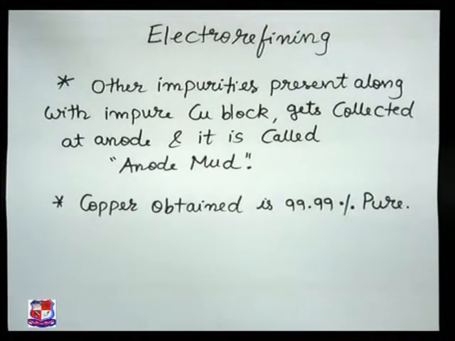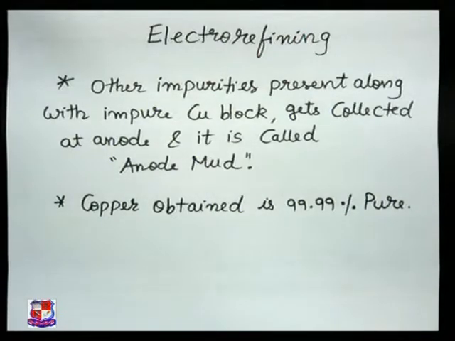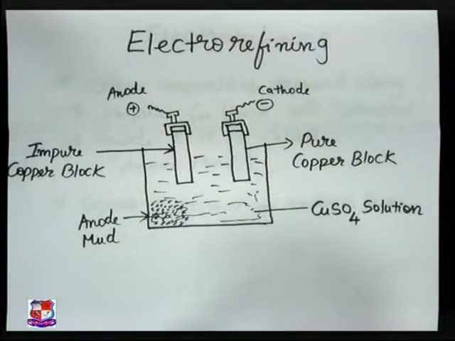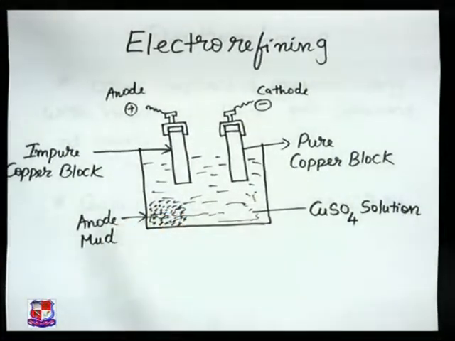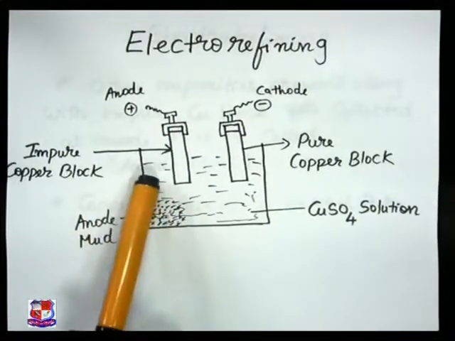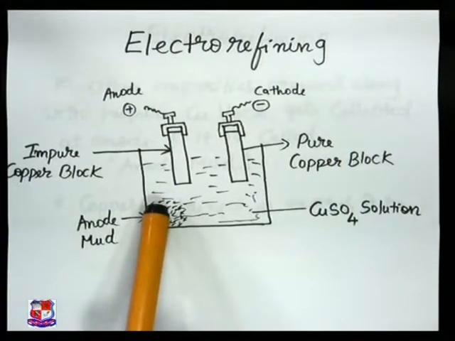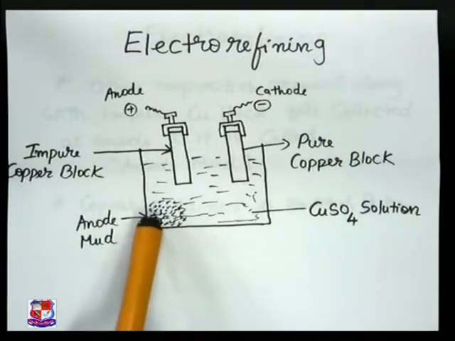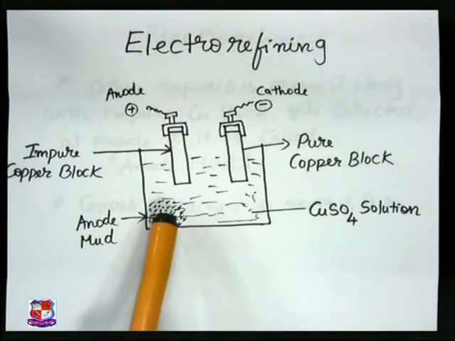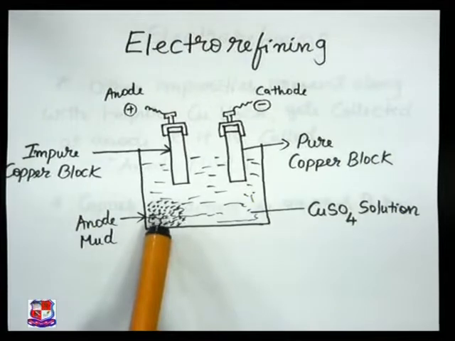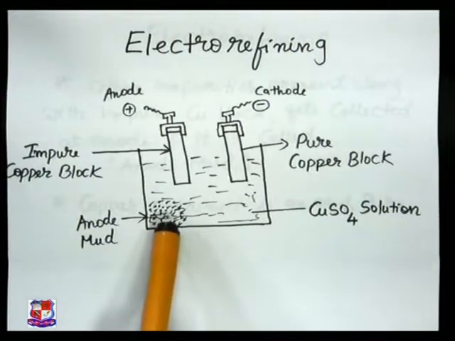In the diagram you have also seen there is an anode mud. Now let us try to see what this anode mud is. Look here in the diagram, this is your anode mud. There are certain impurities that are getting collected near your anode. There are chances that in this impurity, precious metals like gold and silver may be found.